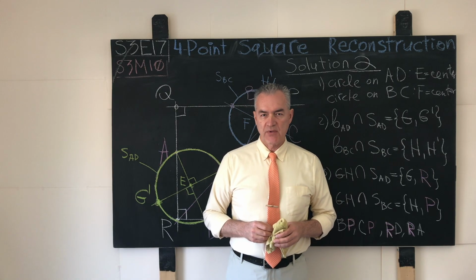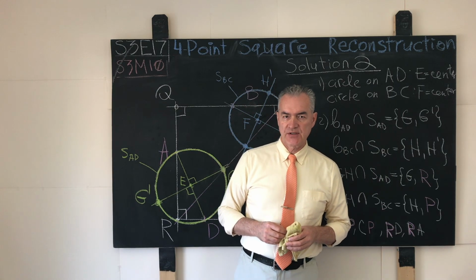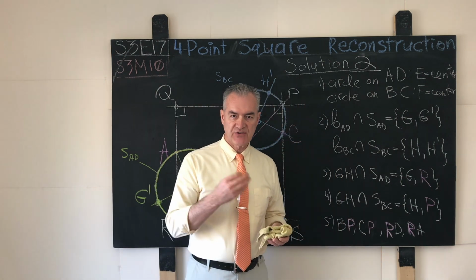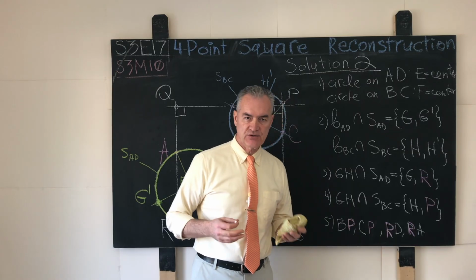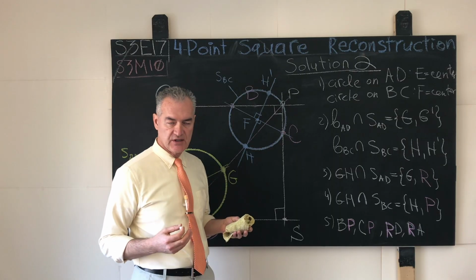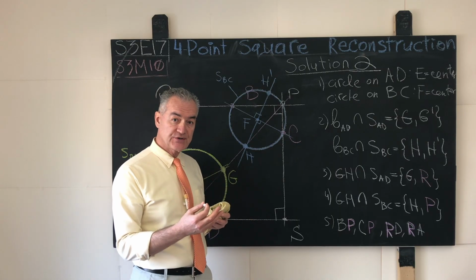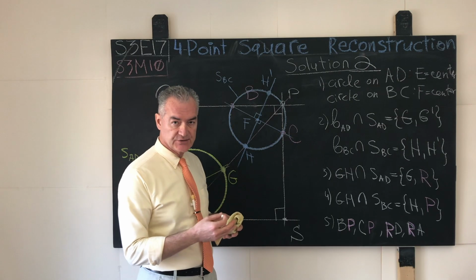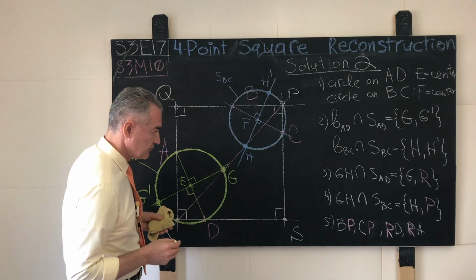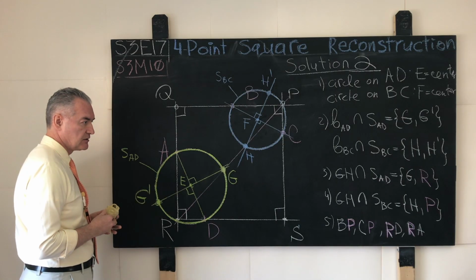The second solution of the mathematical problem S3E17 is in some sense more obvious or lies closer to the surface than the previous one. In the previous solution, we had to have a certain amount of mathematical perspicacity to see that the orthogonal chords that intersect at right angles in a square have the same length. It requires a little bit of knowledge and, let's say, mathematical maturity.